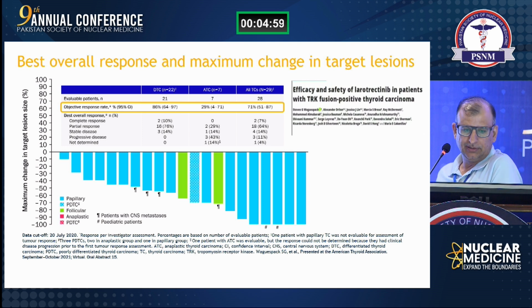And in differentiated thyroid cancer, the responses are 86%. So these are unbelievable, if the patient has an NTRK gene fusion, in papillary thyroid cancer that is radioactive iodine refractory, as well as progressed upon the multi-kinase inhibitors. So if the patient can afford it, we should look for these mutations, and if this treatment is available, they will have a good prognosis.